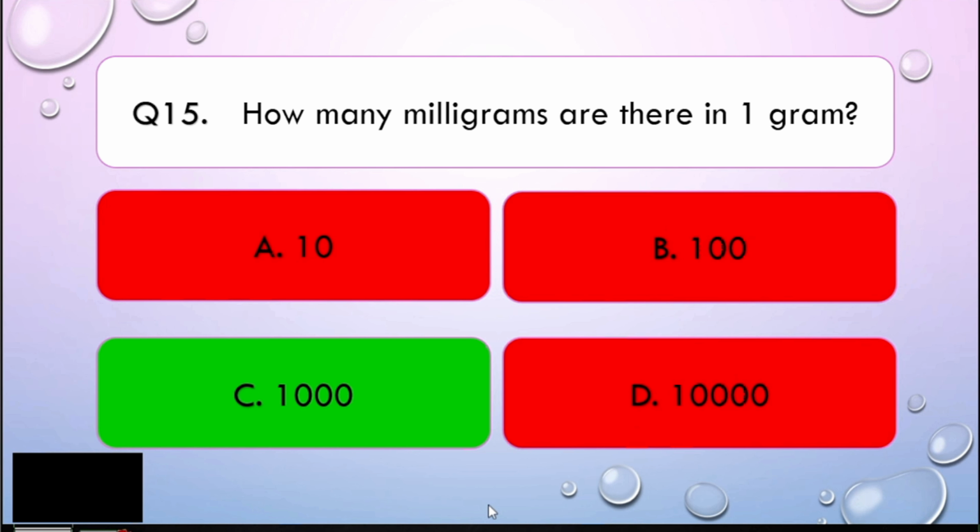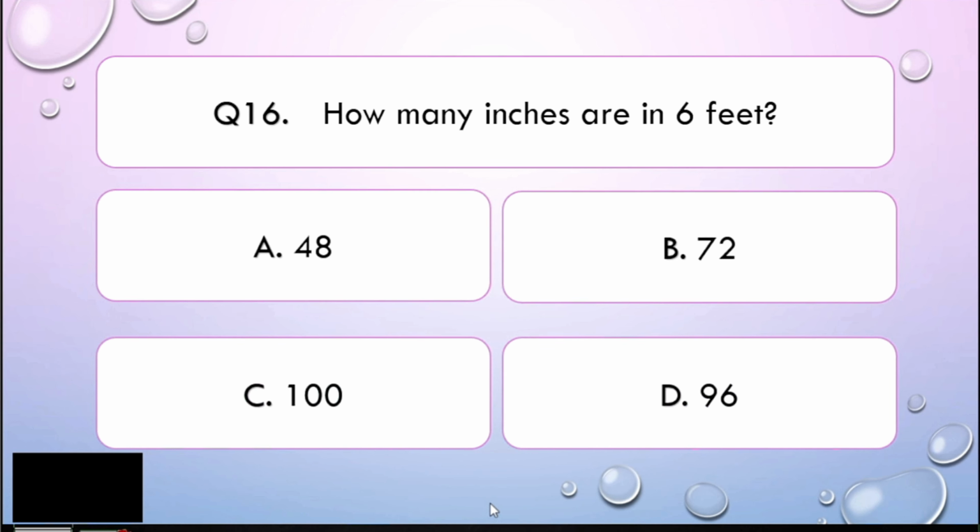So I hope you are enjoying. Now let us go to question number 16. How many inches are in 6 feet? Is it A, 48 inches, B, 72 inches, C, 100 inches, or letter D, 96 inches? I'll give you 5 seconds to think about your answer.